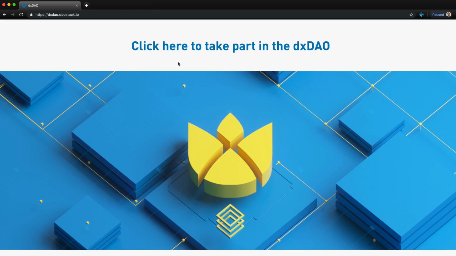Welcome. In this video, we will go through the dxDAO staking interface. We'll cover how to become a dxDAO stakeholder and a few tricks to gain a little extra reputation. Remember that reputation is the currency of voting power for this DAO.